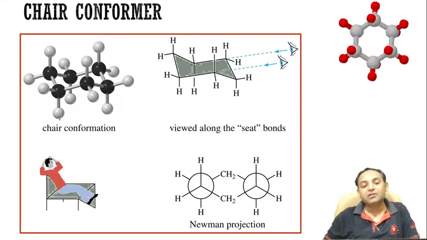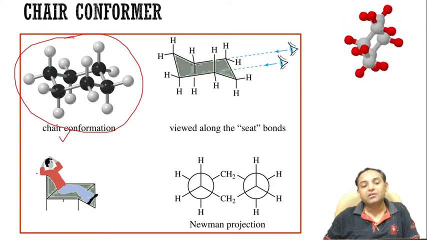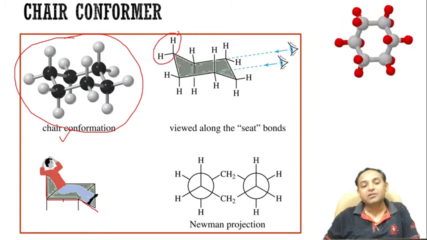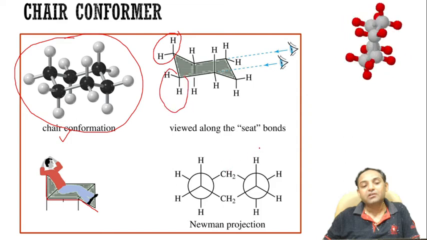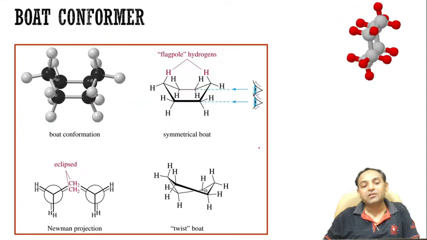As you can see, this is a ball and stick model of cyclohexane which is called the chair conformer. Its structure looks like a chair, so that's why it is called the chair conformer, and all hydrogens in the chair conformer are in staggered form. So all 12 hydrogens are in staggered form. That's why the chair conformer is the most stable conformer of cyclohexane.